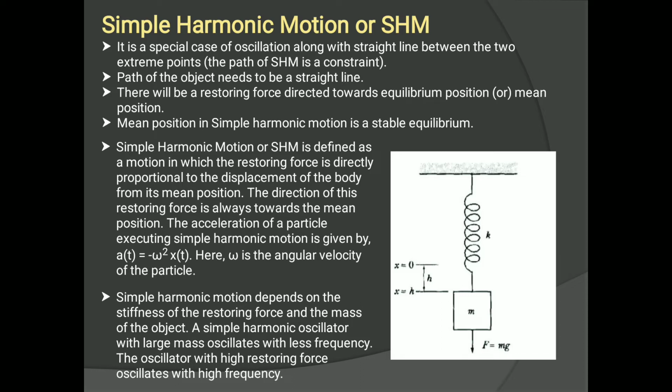Now simple harmonic motion depends on the stiffness of the restoring force, and also on the mass of the object. A simple harmonic oscillator with large mass oscillates with less frequency, right? Because frequency and mass are inversely proportional to each other. That's why if the mass of the oscillatory object is larger, it requires